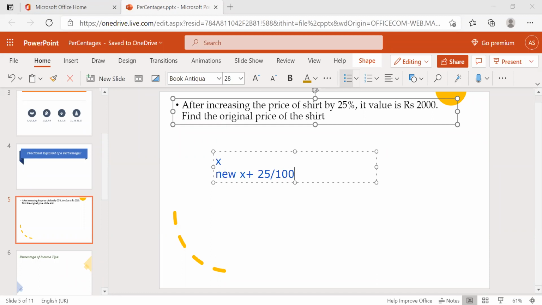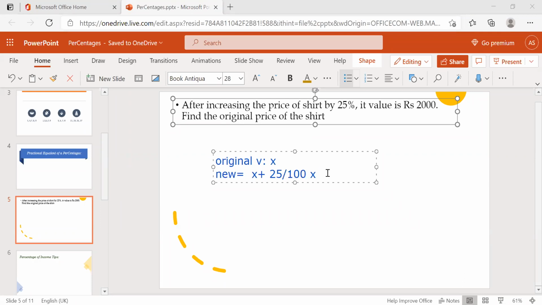First, you just assume the original value is x. So the new value is x plus 25 by 100 of x.